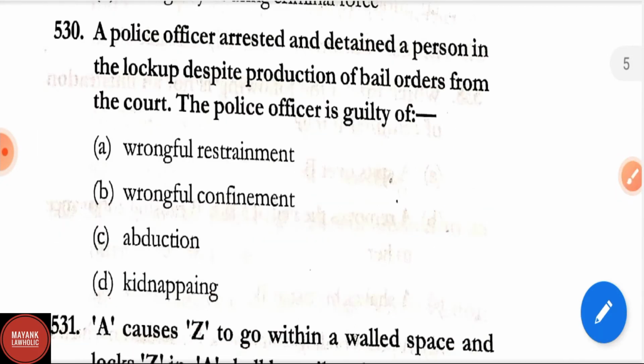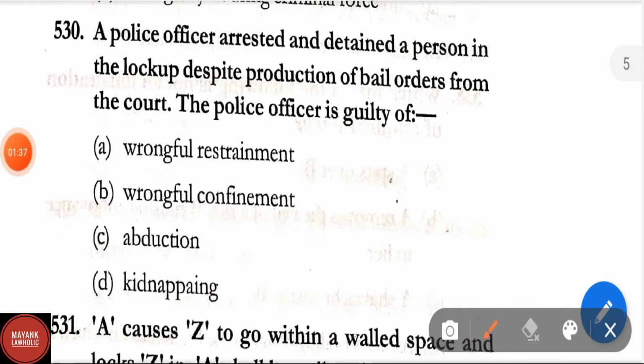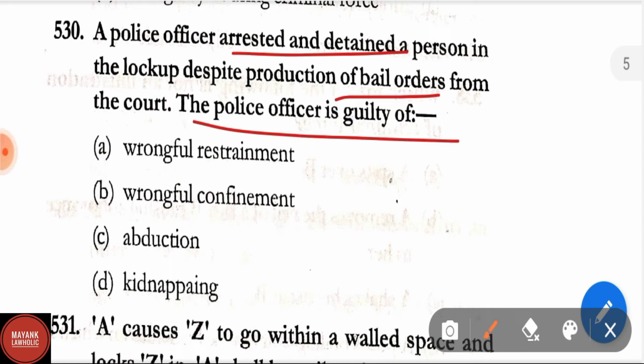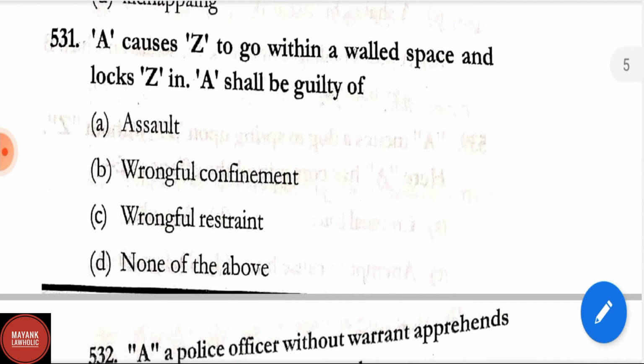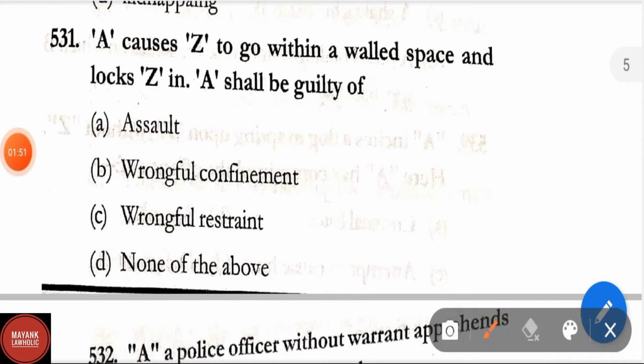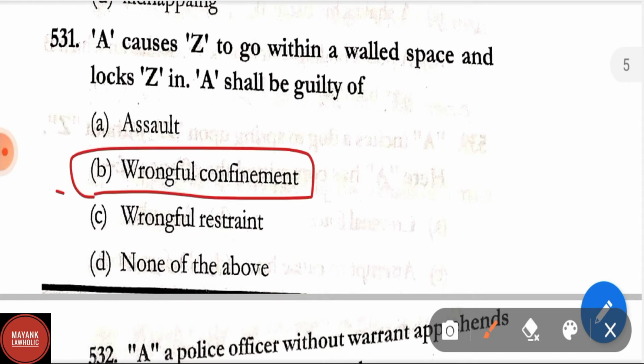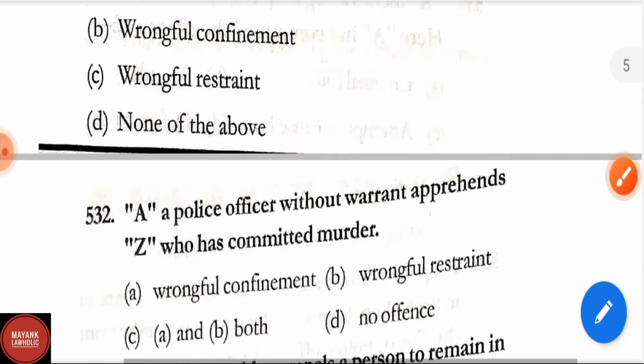Question number 530. A police officer arrested and detained a person in the lockup despite production of bail orders from the court. The police officer is guilty of, again we are discussing this question, correct answer is wrongful confinement. Question number 531. A causes Z to go within a walled space and locks Z in. A shall be guilty of, correct answer is wrongful confinement. A will be guilty of wrongful confinement.